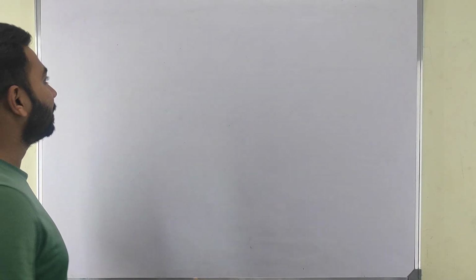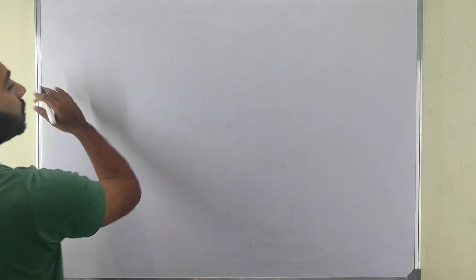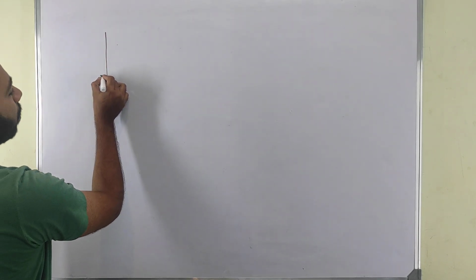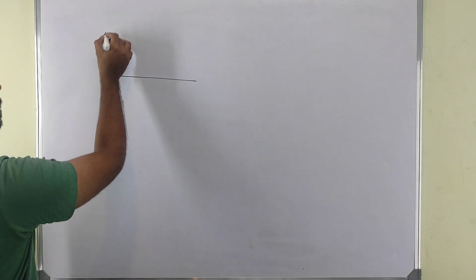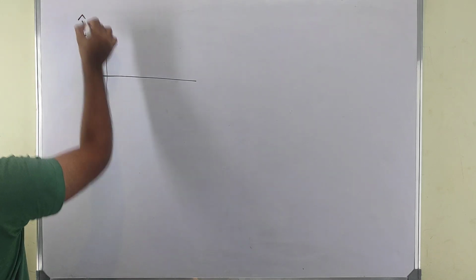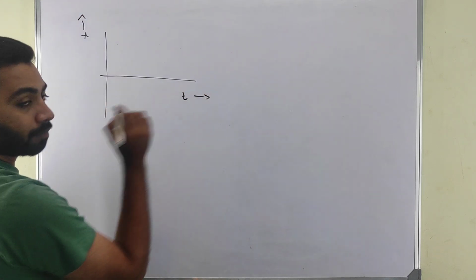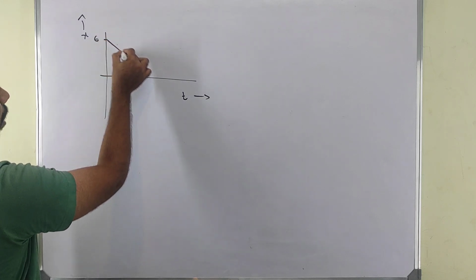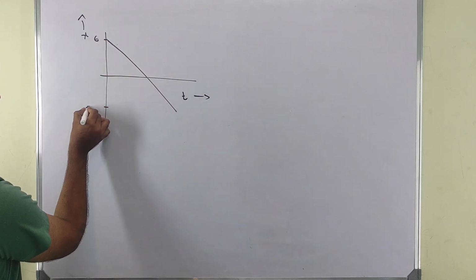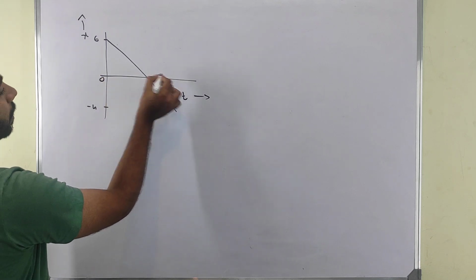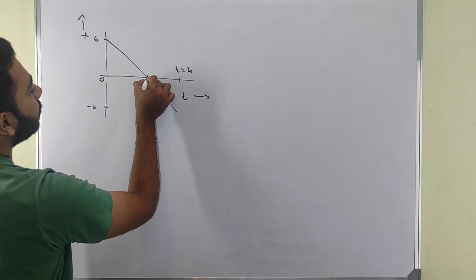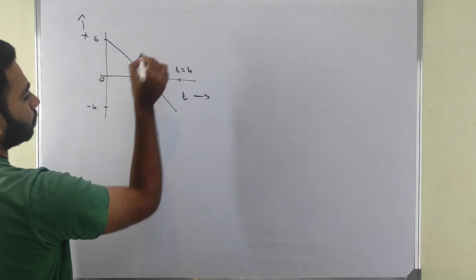Okay, see now the velocity time graph. Sorry, distance time graph, like this. Our distance time graph is like this. It starts at x here and time is here. If I am starting from 6 and I go all over like this till -4, where t is 4 seconds here and t is 2 seconds here.